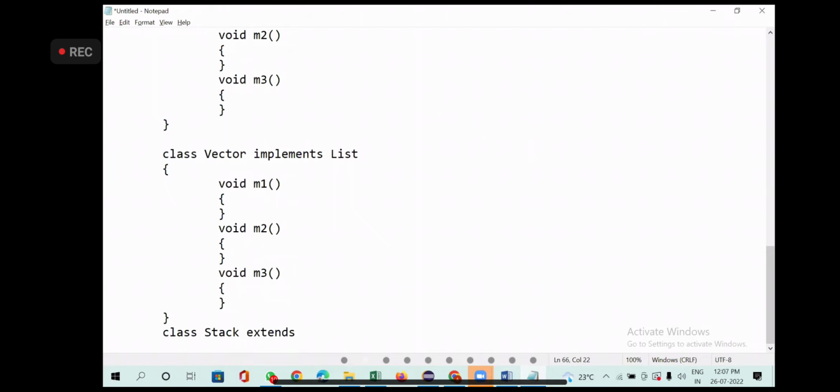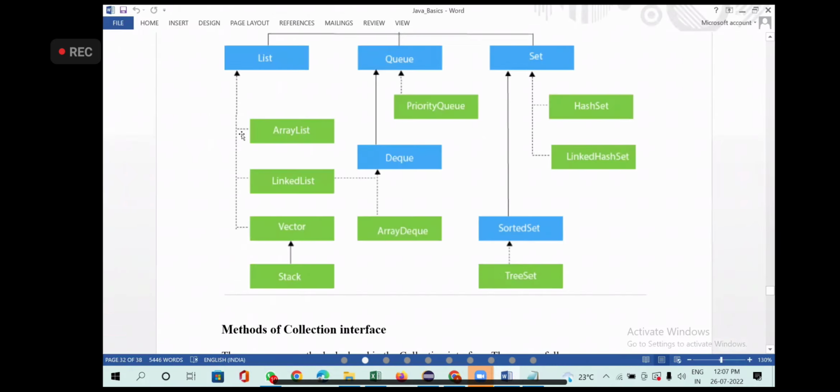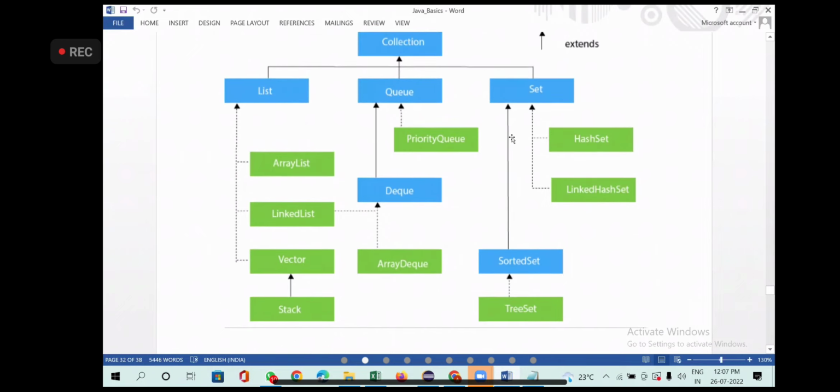Extends. Which class? And whatever vector will have their own classes, their own methods, etc. Now we covered what? Only this list part. Now you have one more thing called priority queue. You have one more class called priority queue. Dotted arrow, blue color means interface, green color means class.